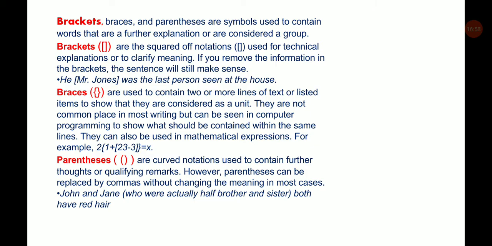Brackets. Brackets, braces and parentheses are symbols used to contain words that are a further explanation or considered a group. Brackets are the squared off notations used for technical expansions or to clarify meaning. If you remove the information in the brackets, the sentence will still make sense. Like, he, Mr. Jones, was the last person seen at the house.